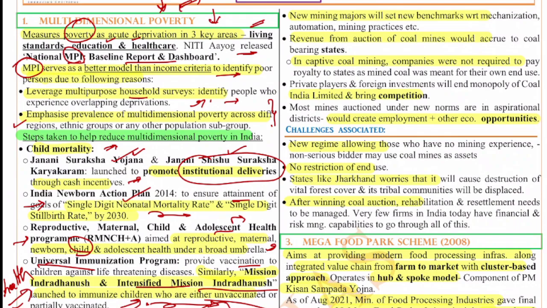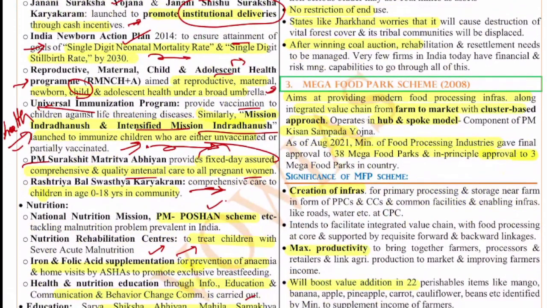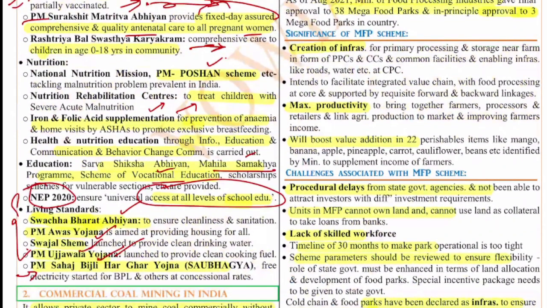steps. Okay, at least remember 2 to 3 schemes from each and every area, like from nutrition 2 to 3 schemes minimum, from education 2 to 3 schemes, right, for living standards 2 to 3 schemes, and so on and so forth. This will give you very good marks.